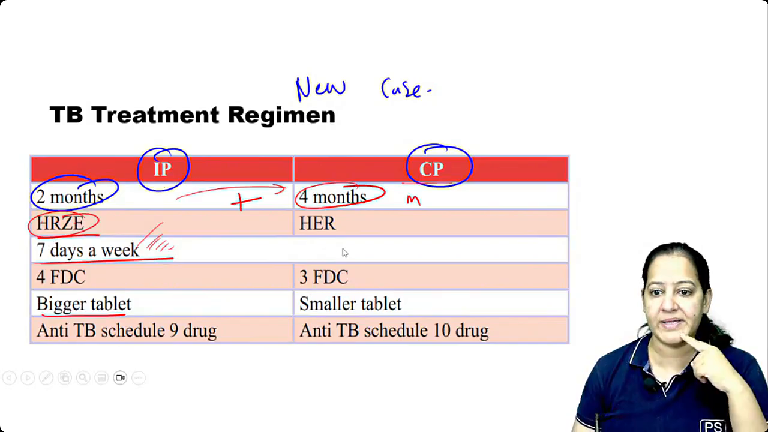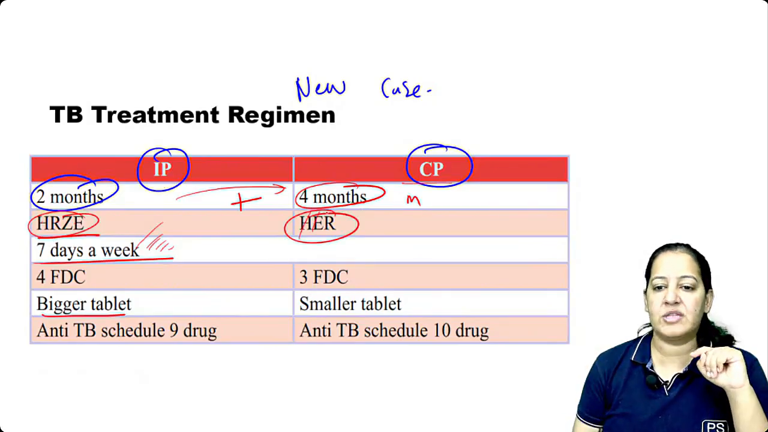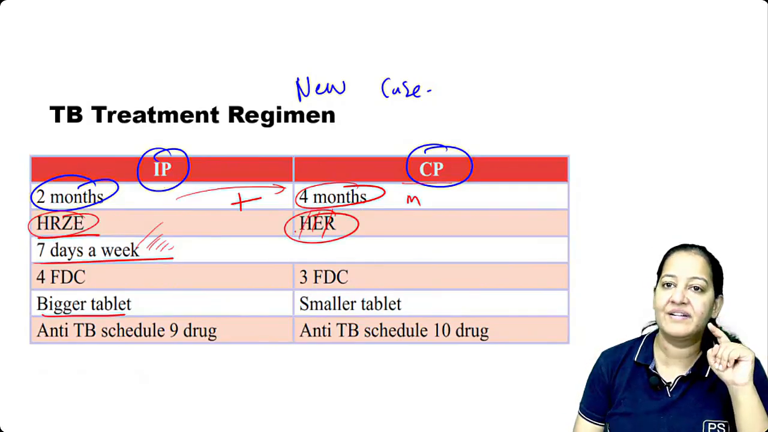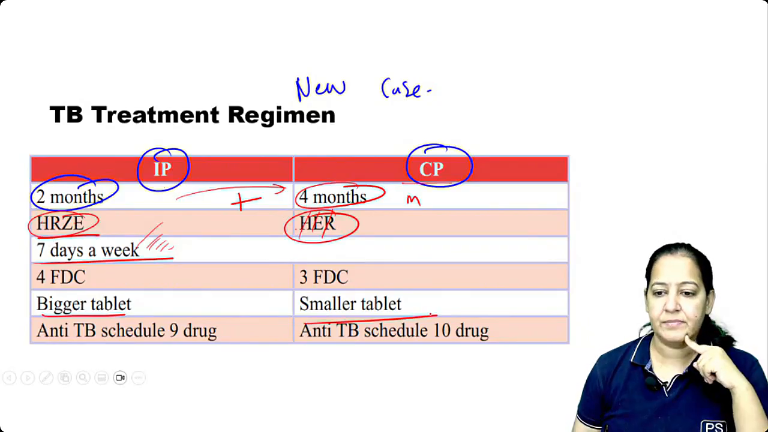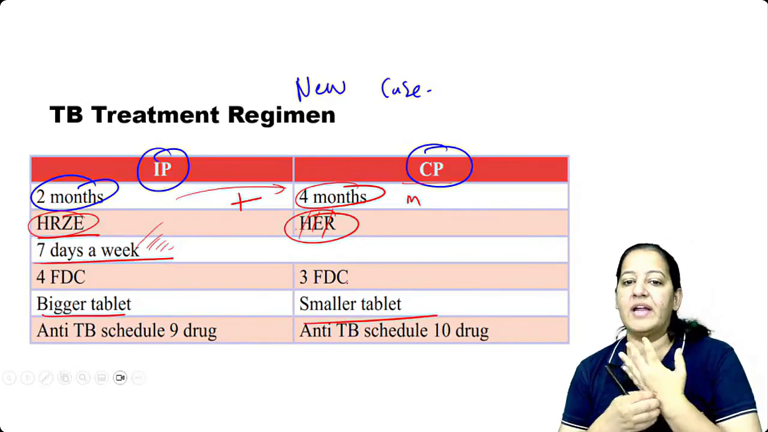Every week the patient has to come. The first dose is supervised. Here I will give only 3 drugs, HRE. I will not give Z. So here 3 drugs are combined and I will make a smaller tablet and give it. Got it? These are the new guidelines of TB treatment.